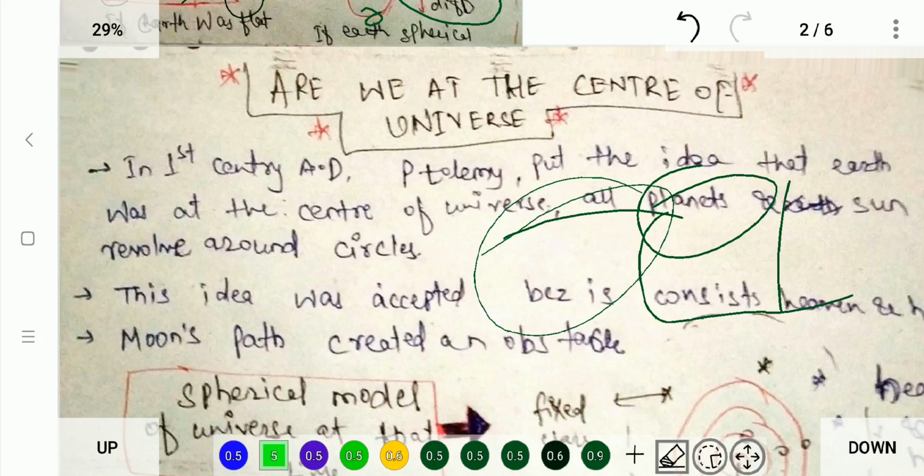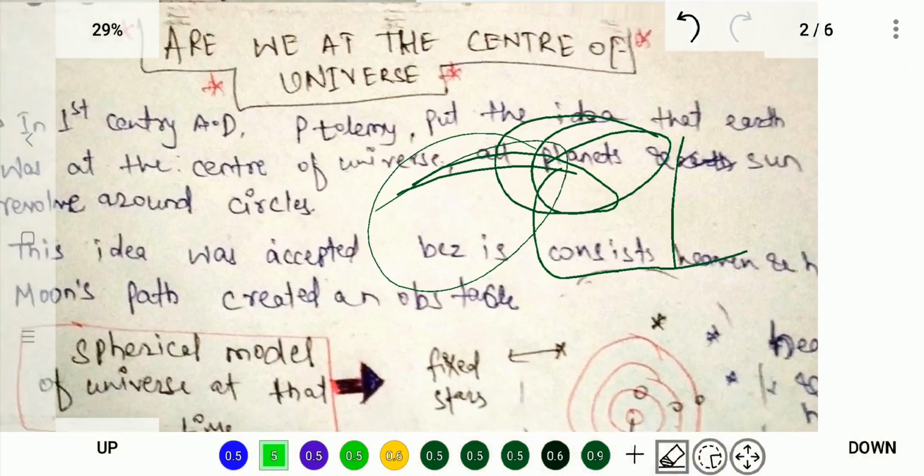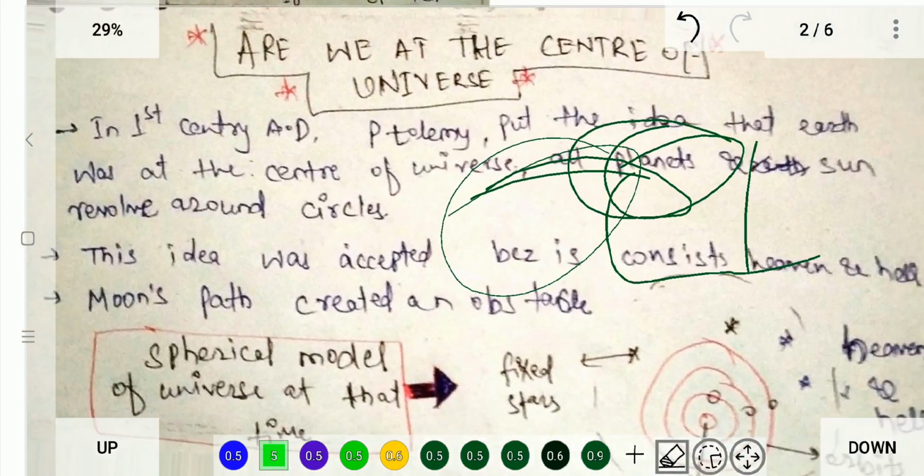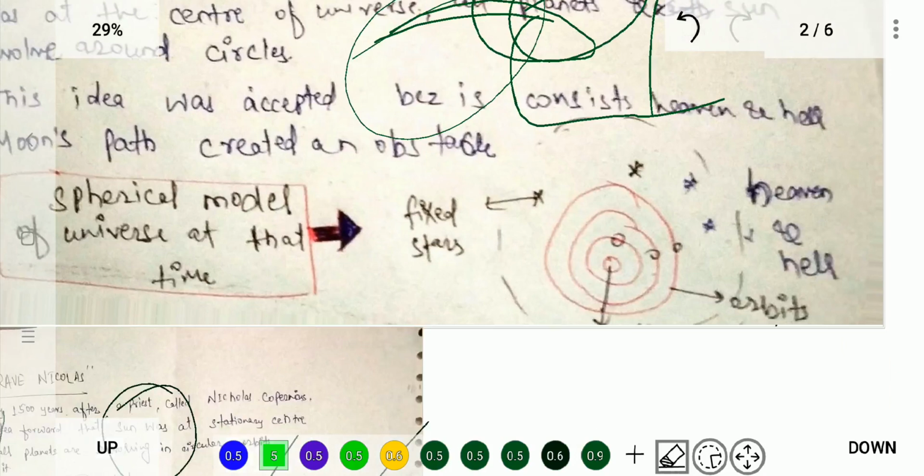So a scientist of that time, Ptolemy, in the first century, proposed a theory that the earth is at the center of the universe and all the planets and the sun revolve around it in circles. The idea was accepted because of heaven and hell. See, this is the earth, these are the planets and the sun, and outside the observable universe there is heaven and hell. That's why the idea was accepted, because it suited the kings of that time.